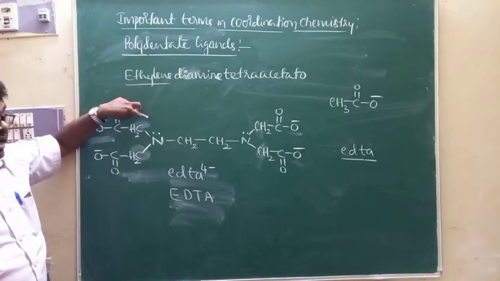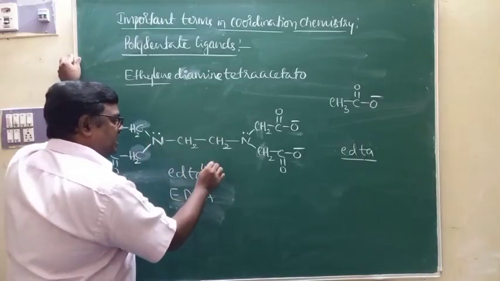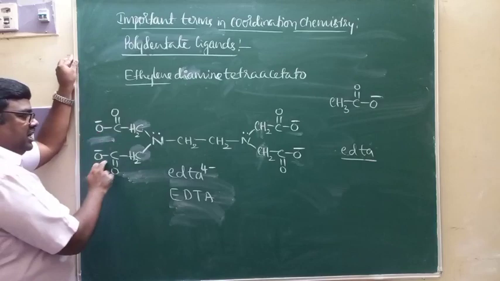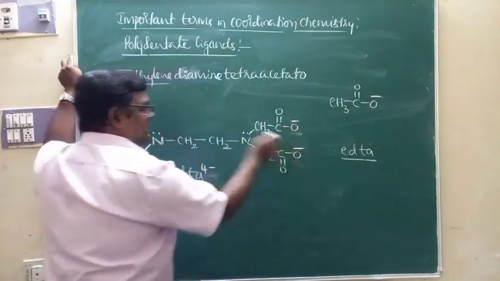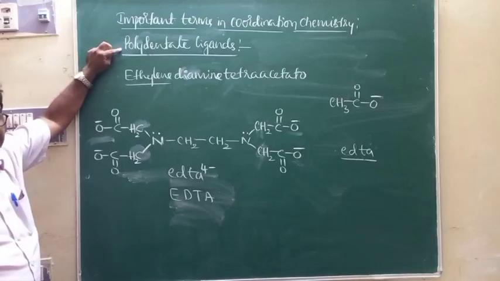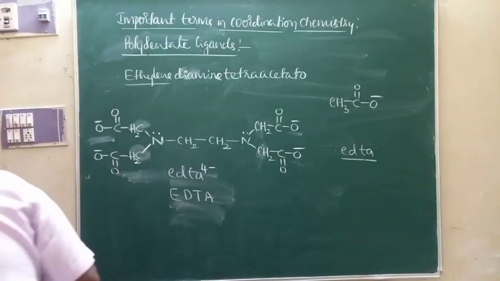The total charge of the ligand is -4, that is 4 oxygen atoms, they carry -1 charge. This is what we call polydentate ligands.